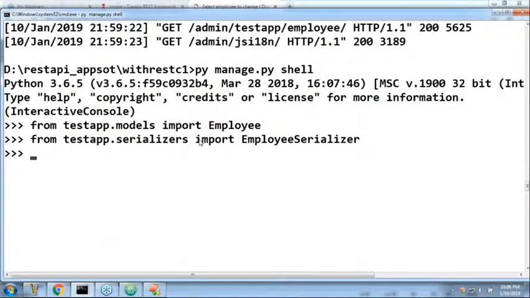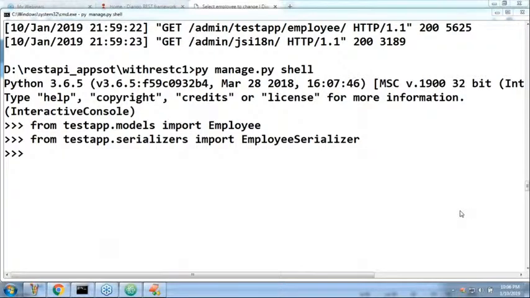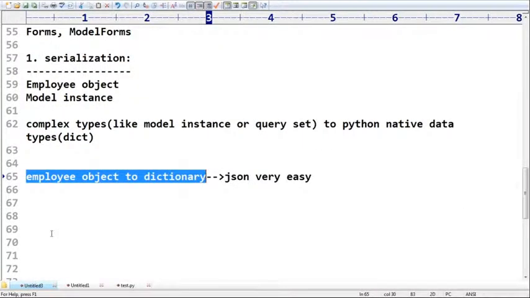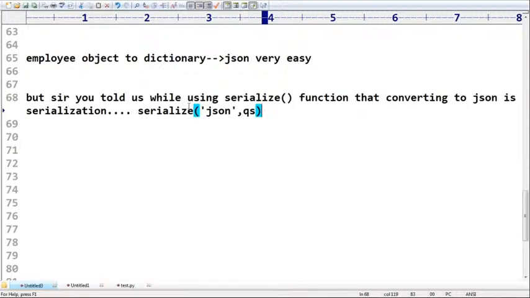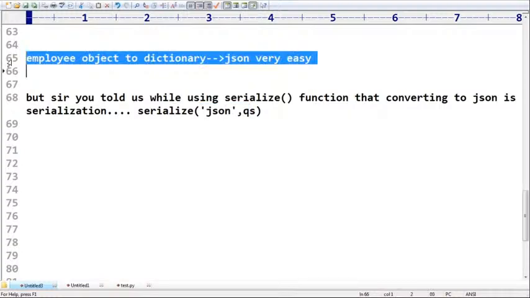One minute. Just a small doubt, sir. In Django, you told us that while using the serialize function, converting to JSON is the serialization. Here Django's serialize function takes care of converting into JSON, but DRF serializers are meant for this activity only. So there is a small difference between the Django inbuilt serialize function and the DRF serializers. Remember that.